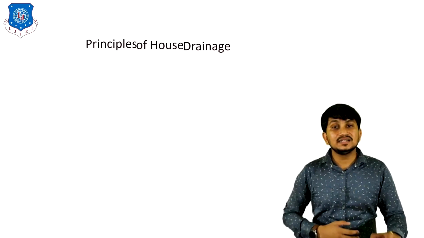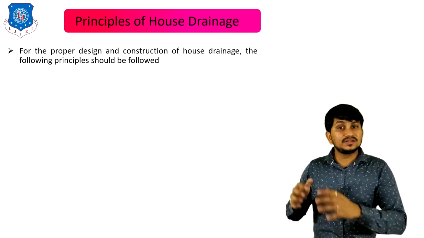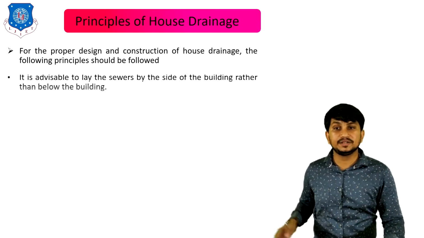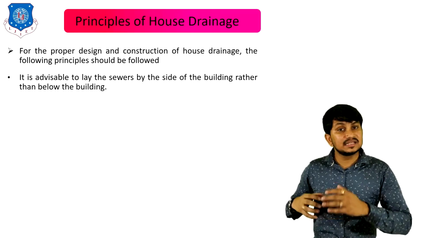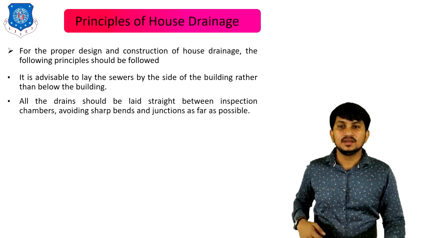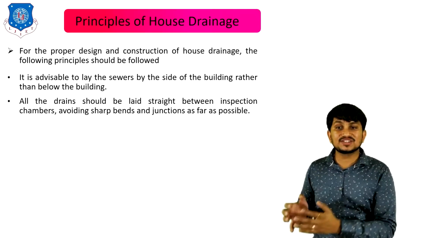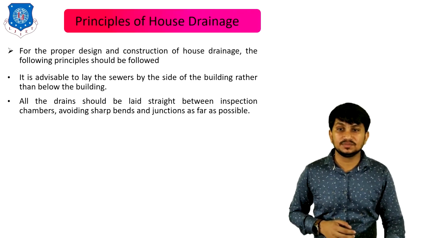Now, let's discuss the principles of house drainage. For proper design and construction of house drainage, the following principles should be met. First, it is advisable to lay the sewers by the side of the building rather than below the building. Second, all the drains should be laid straight between inspection chambers, avoiding sharp bends and junctions as far as possible.